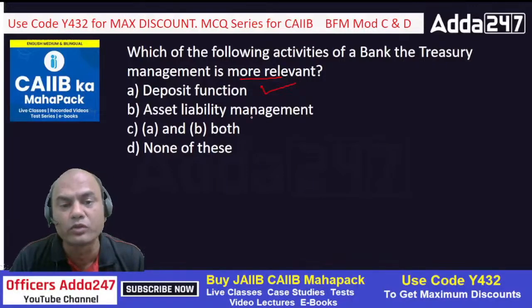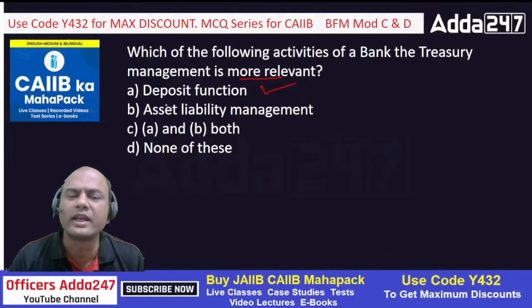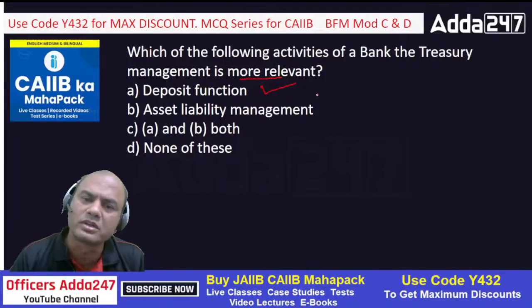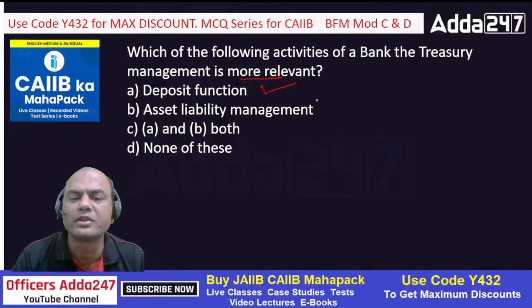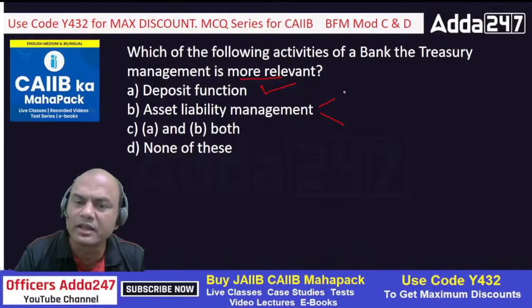Even if you consider loan function, that is also a part. But ALM is already included. ALM means what? It includes both deposits and loans. ALM means asset liability. So deposit means liability. So deposit.